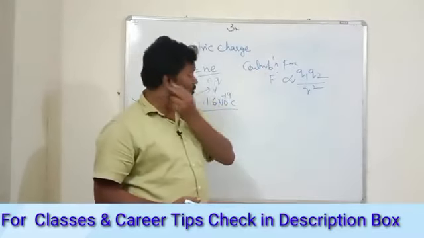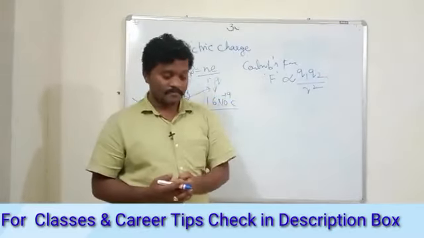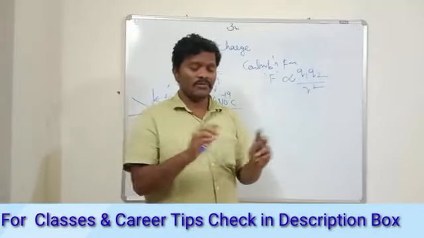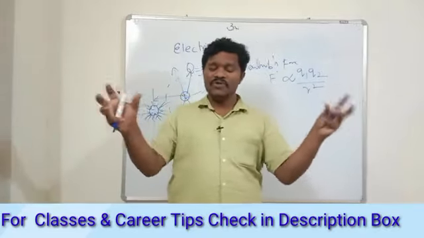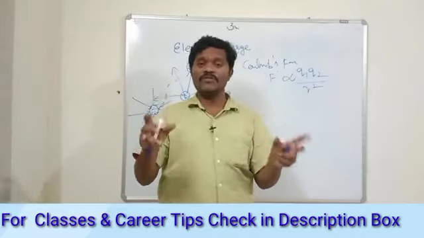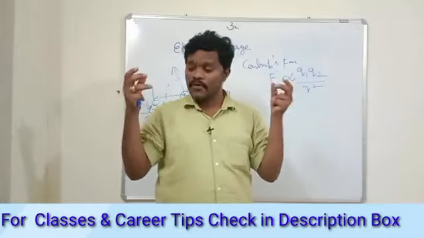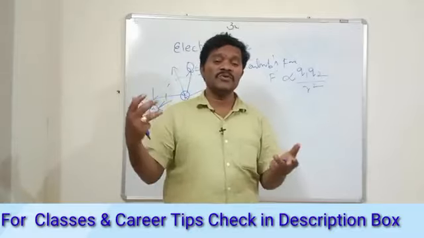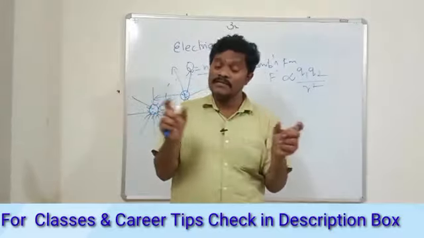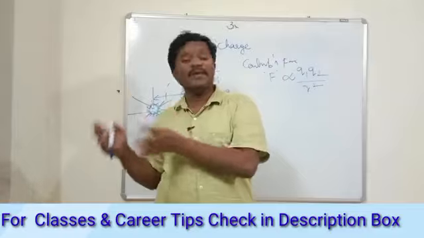Generally, the Coulomb's force law, you might already know from earlier, in plus one. You have two different bodies separated by a distance, and they have masses. The force between them is proportional to the product of their masses and inversely proportional to the square of the distance between them. That is, F is equal to some proportionality constant times m1 m2 by r square.